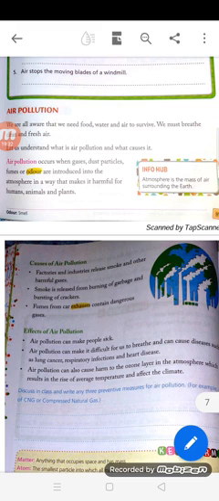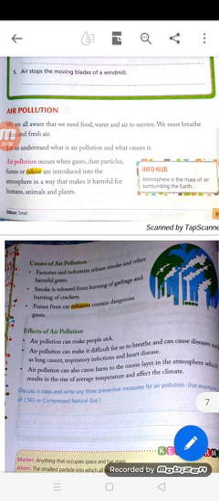So what is air pollution? It occurs when gases, dust particles, fumes or odor, meaning smells, are added into the atmosphere in a way that makes the environment dirty or polluted, and it is harmful for humans, animals and plants. That is known as air pollution. Atmosphere is the mass of air surrounding the earth. It is the layer or mass of air surrounding the earth.